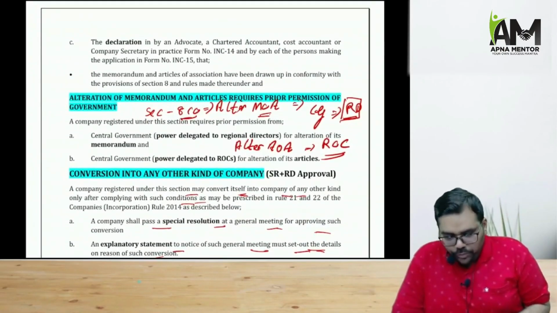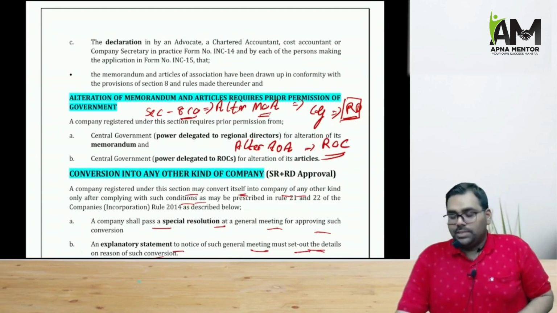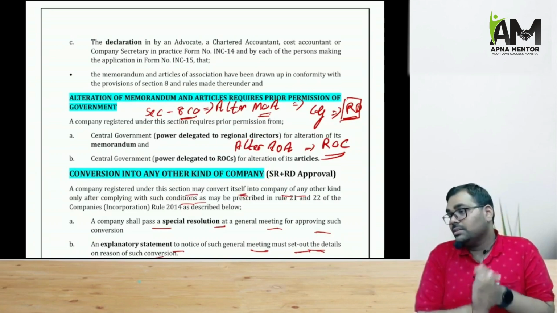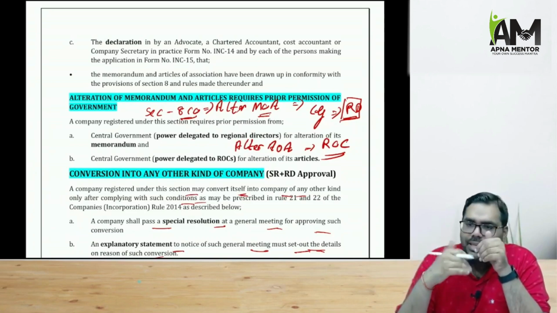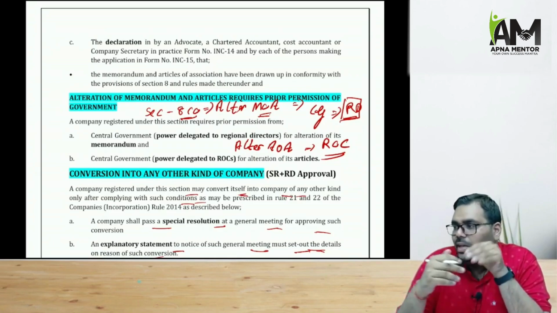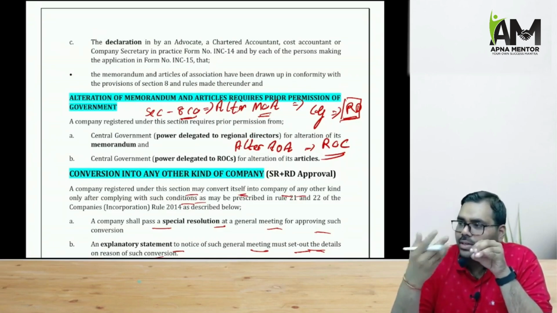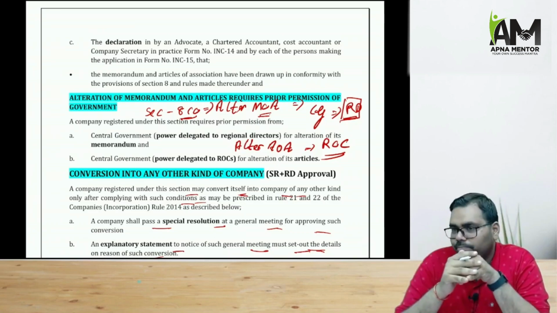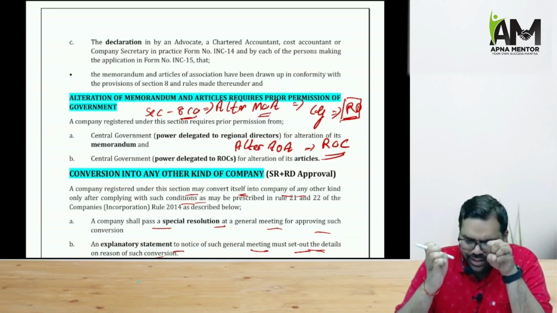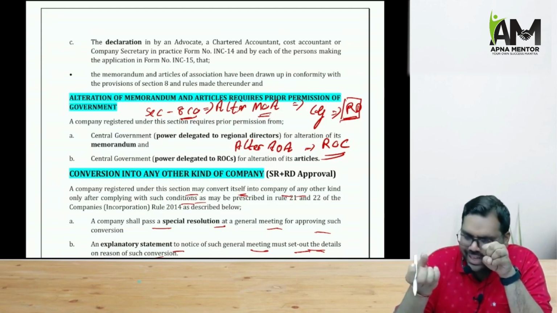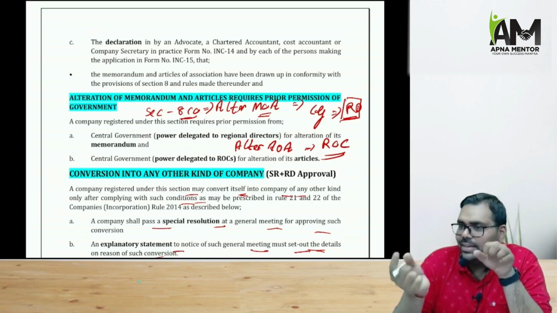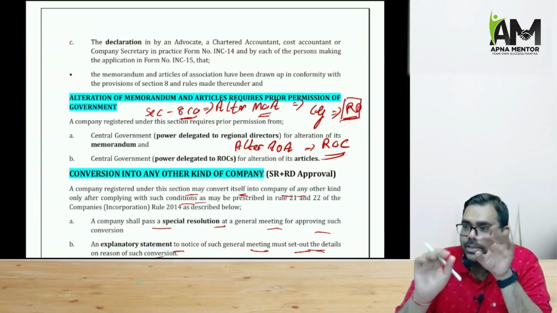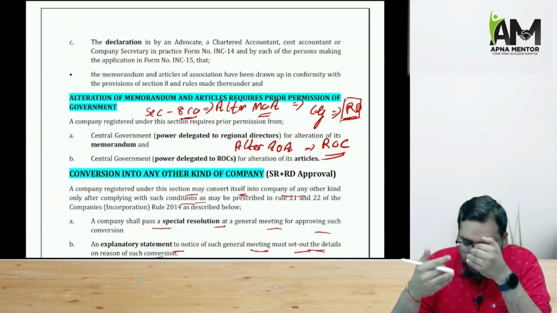Right. Now, supposing later on a Section 8 company wants to alter its memorandum and its articles. Now be very, very careful. Normally, whenever a company other than a Section 8 company wants to alter its memorandum and articles, we have Sections 13 and 14 for that, and normally a special resolution will be passed. But when we talk about a Section 8 company, it is very important that if the object is changed, it might happen that they are turning a profitable object into a non-profitable object. So that is why only a special resolution shall not do. Here CG approval will also be needed.